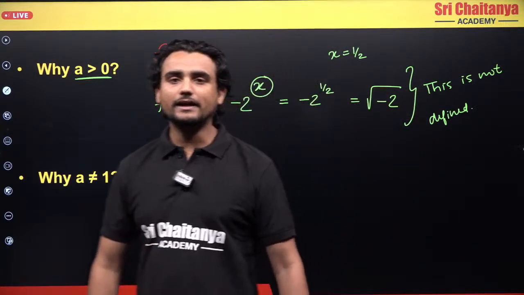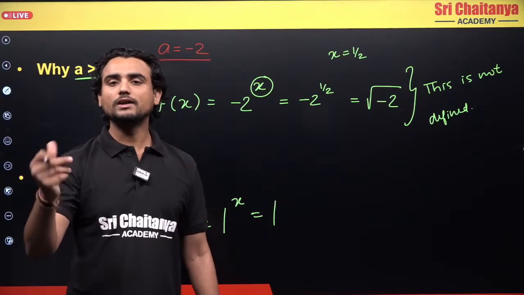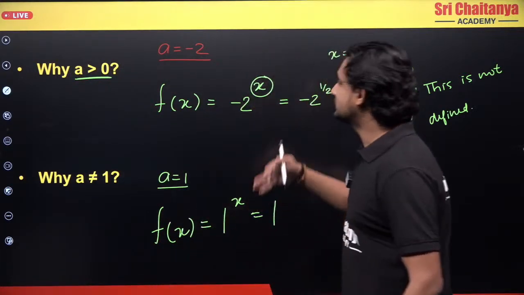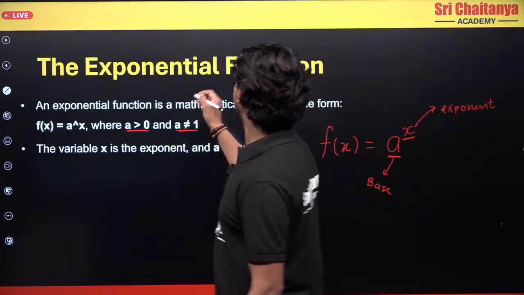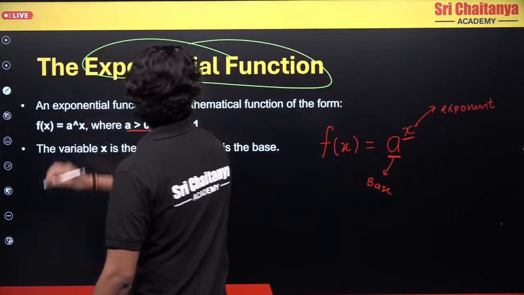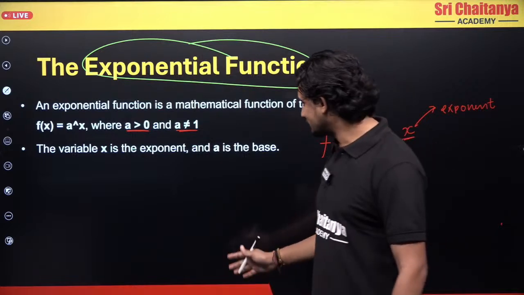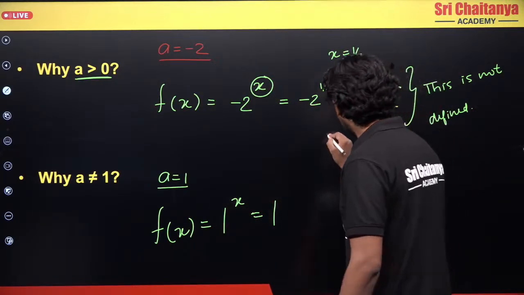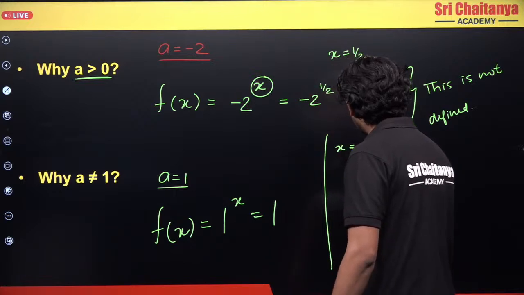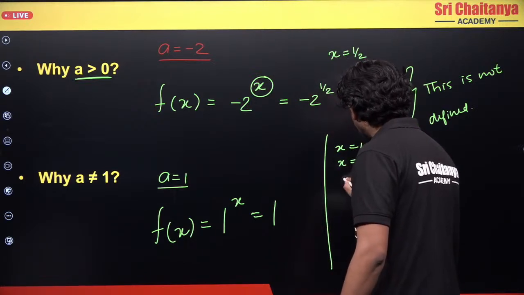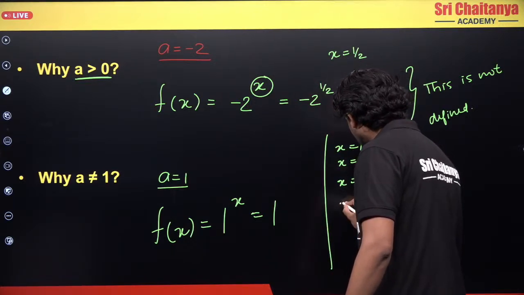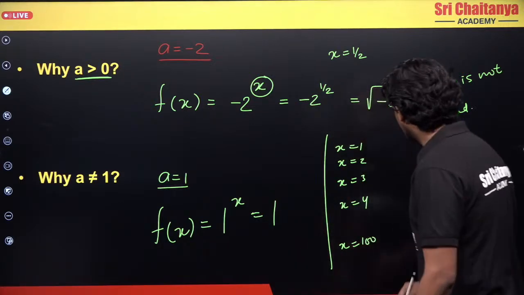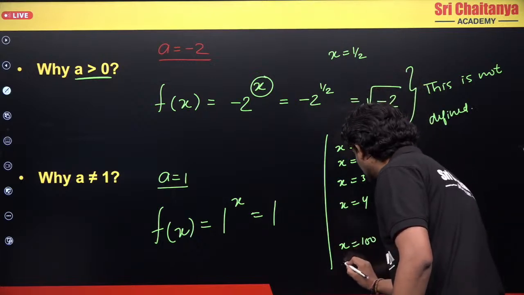Yes or no? Anything raised to 1 is 1 only, correct? So the thing is, what are we studying? We are studying exponential functions, correct? But is this exponential? Whatever value of x you put here, let's say if I put x as 1, x as 2, x as 3, x as 4, or let's say x as 100, any value you put, or let's take some negative number also, x is -2.